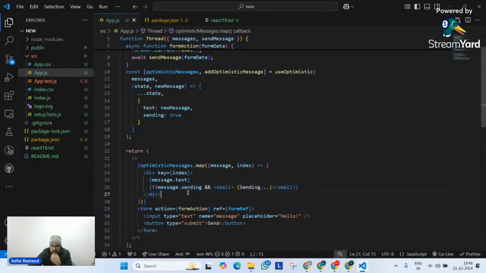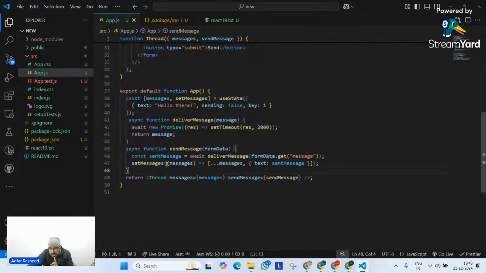Anyone? Meanwhile, you figure out the answer. You can see over there, I am simply telling it: if not message.sending, then in that particular case, simply send true. What does that mean? You can clearly see when the real update is happening, when the real function, which is send message, is happening, at that point of time I'm simply sending text to send message.